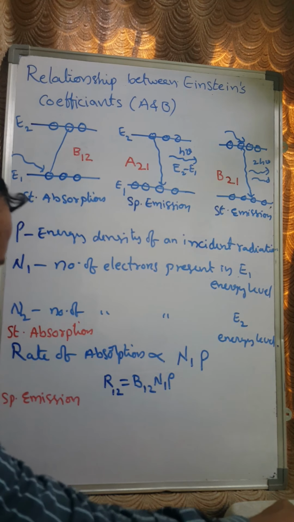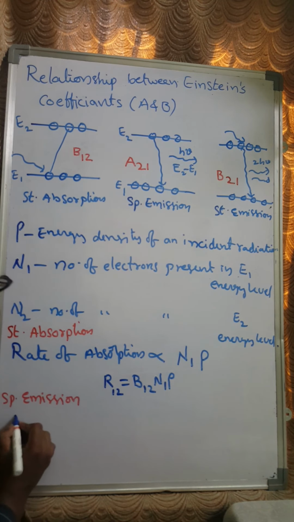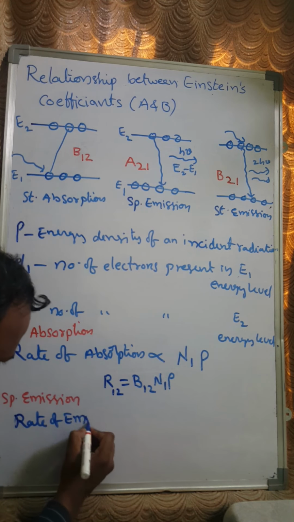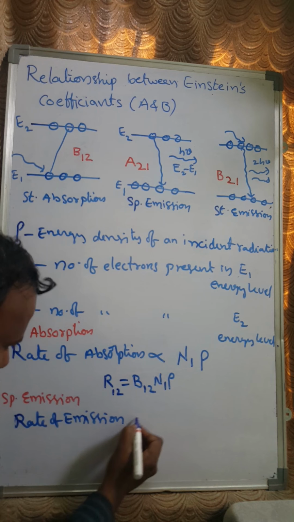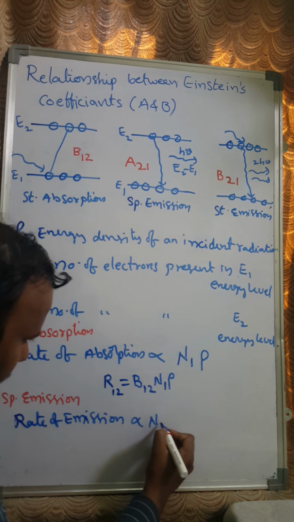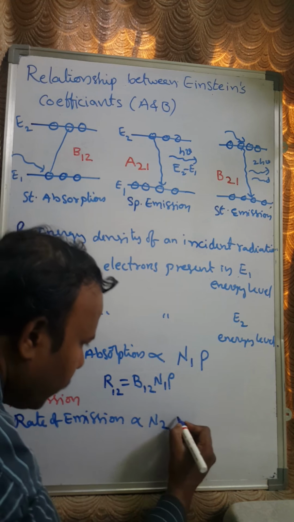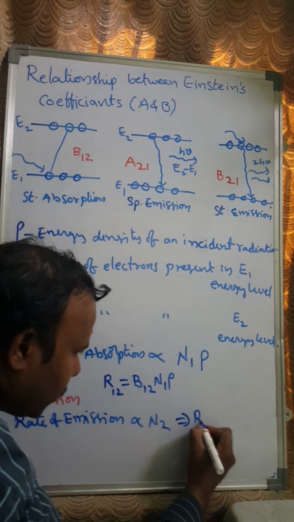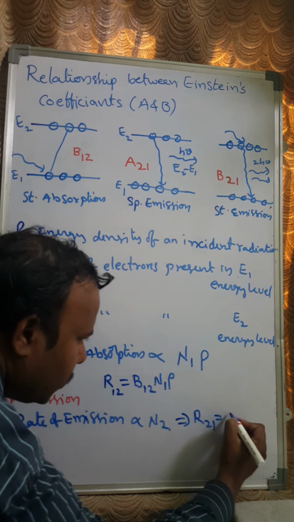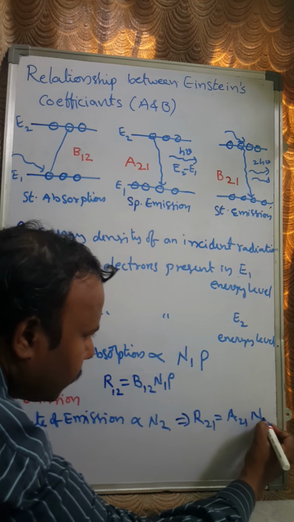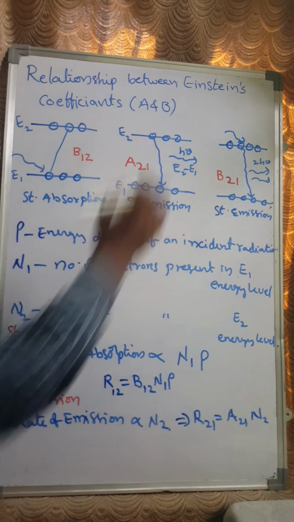For spontaneous emission, the rate of emission is directly proportional to the number of electrons in the excited state, right? R is directly proportional to N2. So here you get the equation R21 equals A21 into N2. The transition is from this region, right?